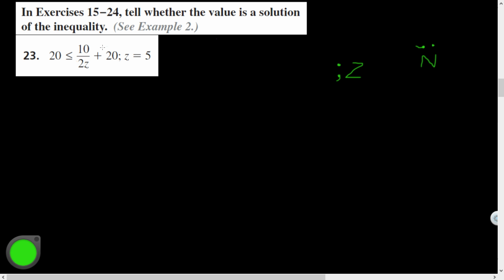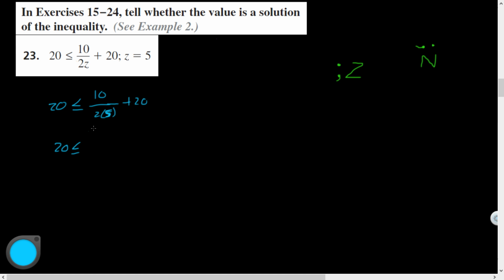But anyways, 20 is less than or equal to 10 divided by 2z plus 20 when z equals 5. Man, that was a doozy. So what I'm going to do here is a check. I like to use the blue when I'm doing the check. Really, you could use any color. Math works in any color, but I like to be consistent with my colors because I feel like visually my brain then puts it in a different spot. And when I'm doing a check, I'm doing PEMDAS. I'm not solving. I'm not using algebra. I'm just PEMDASing it.